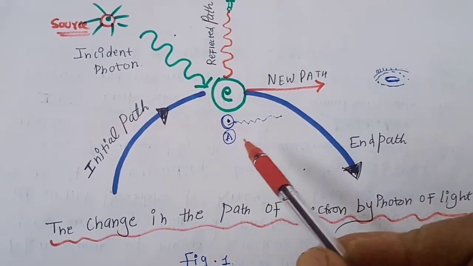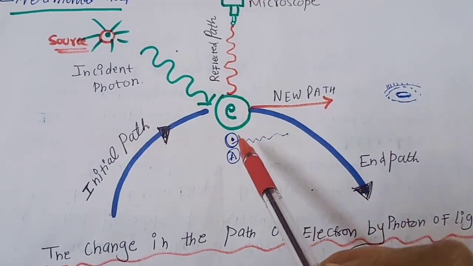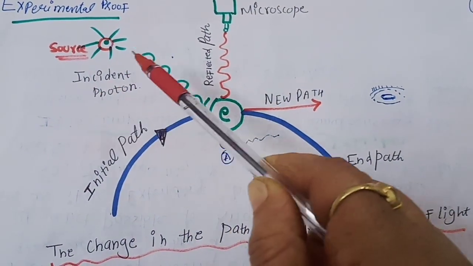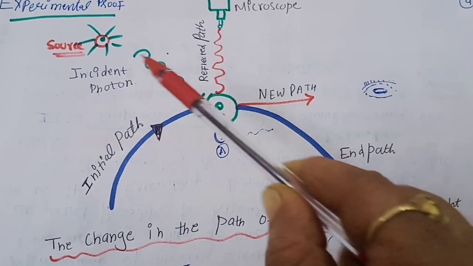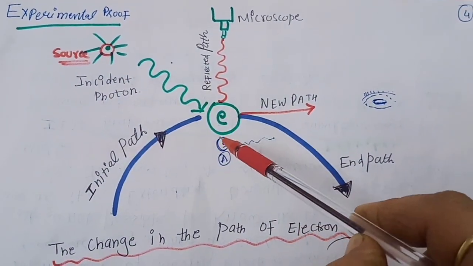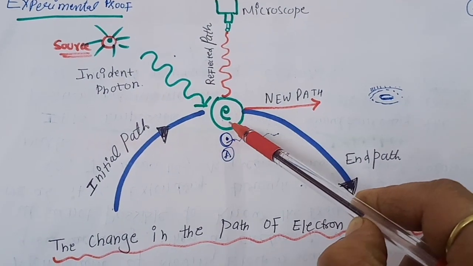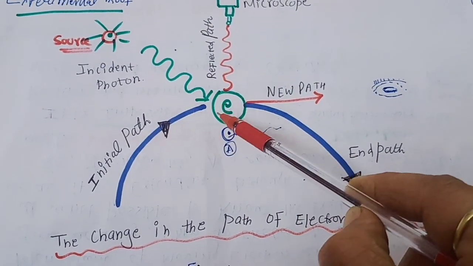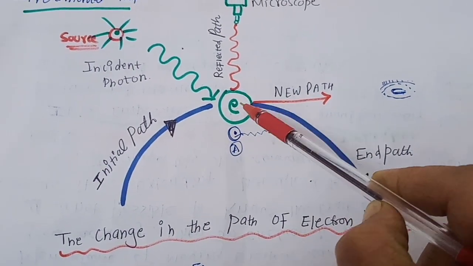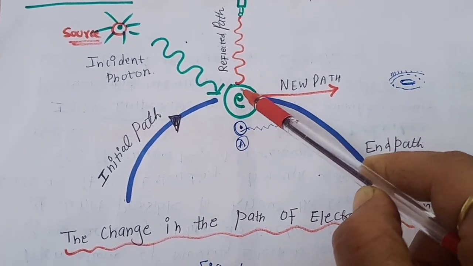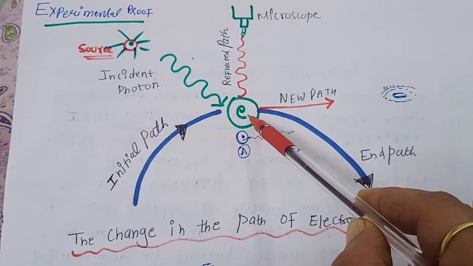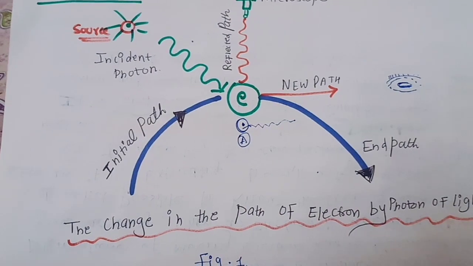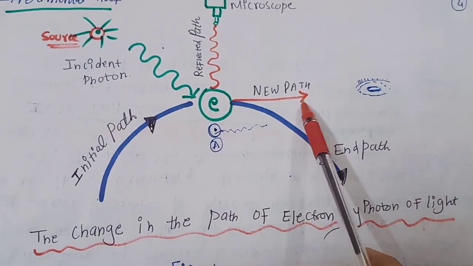So what this experiment explains is that if there is a microscopic particle and radiations from a source are incident on it, this radiation, the incident photon, will collide with the electron, and as a result of the collision there will be some disturbance, and the direction of motion and the speed of the electron will change. So it will have a new path.